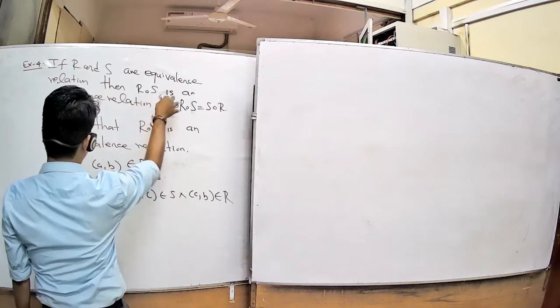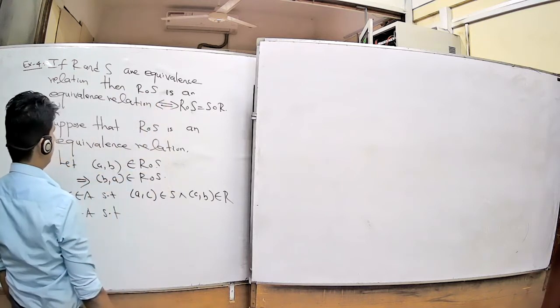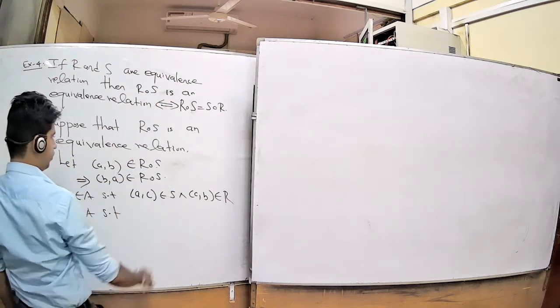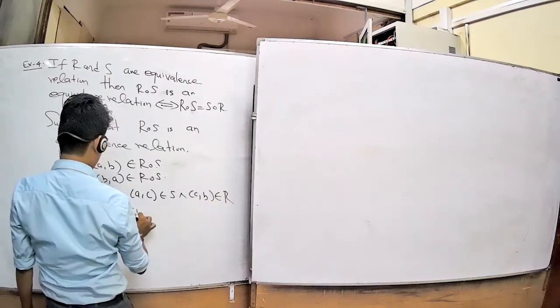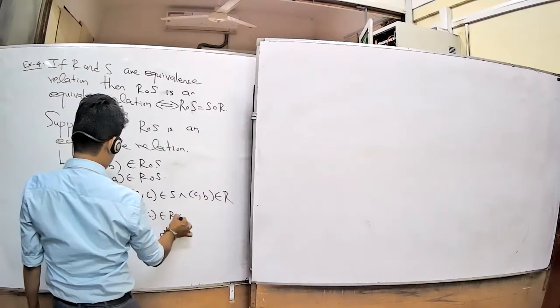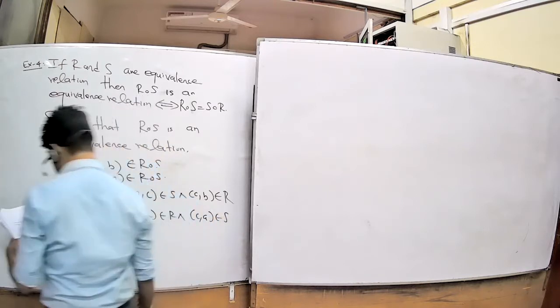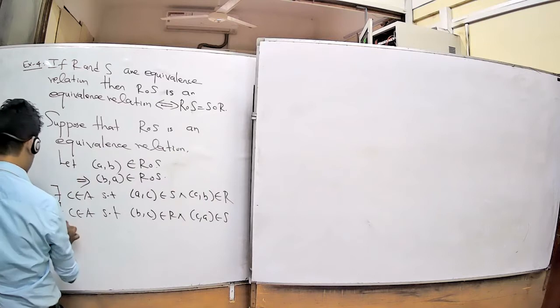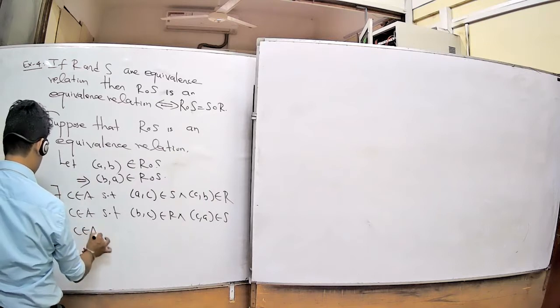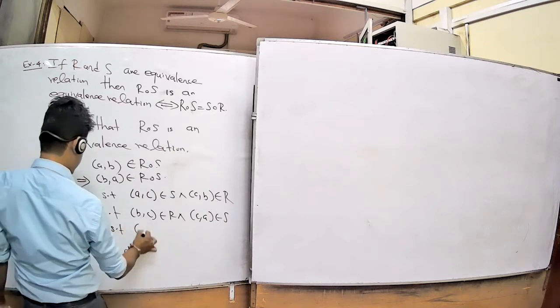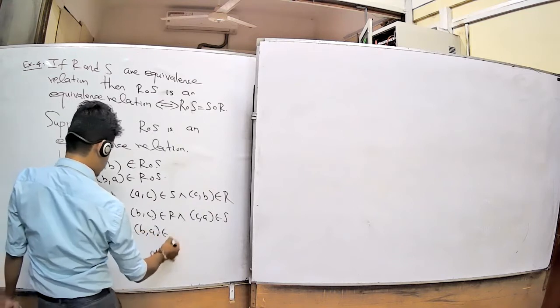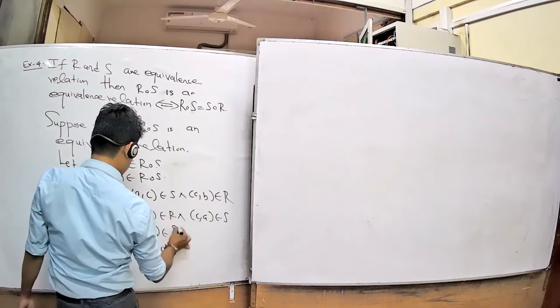Therefore, here (C, B) belongs to R means (B, C) belongs to R because R is symmetric. Then (C, A) belongs to S. Okay. So there exists C belonging to A such that you can write (B, A) belongs to S composition R. Okay.